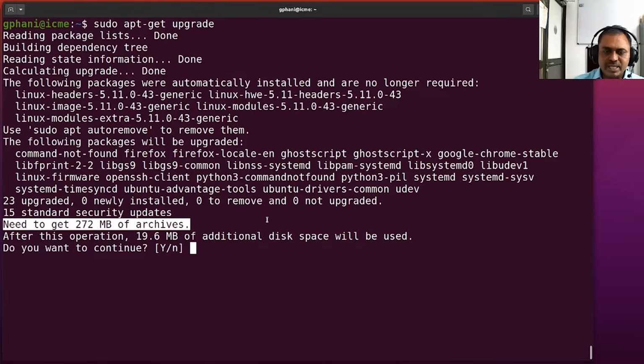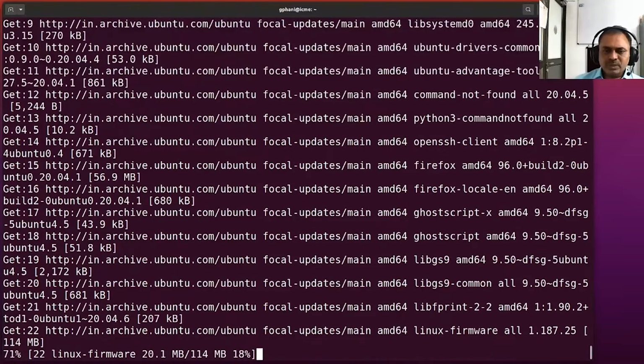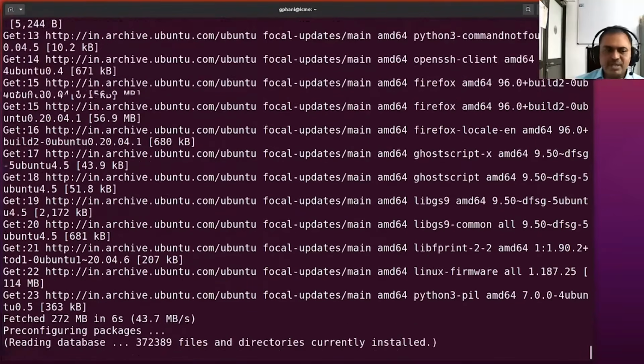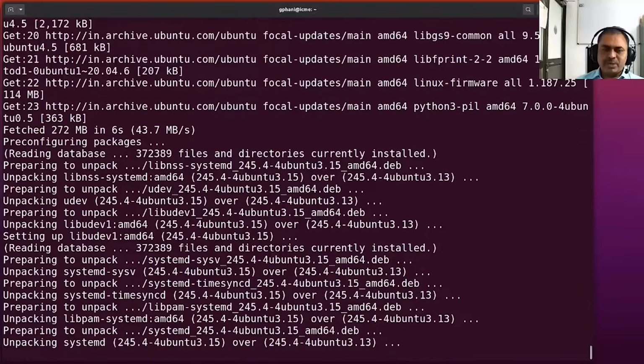The capital Y is for accept, which is the default. So you can just press enter to accept fetching all the updates. Depending upon the amount of data, the fetching of updates would take some time. So wait patiently and let all the updates be done so that your operating system is up to date.